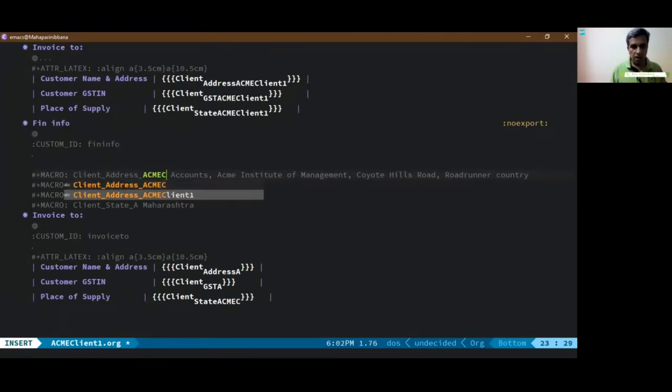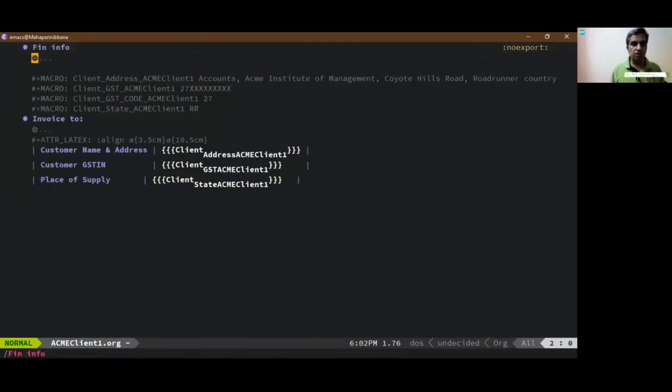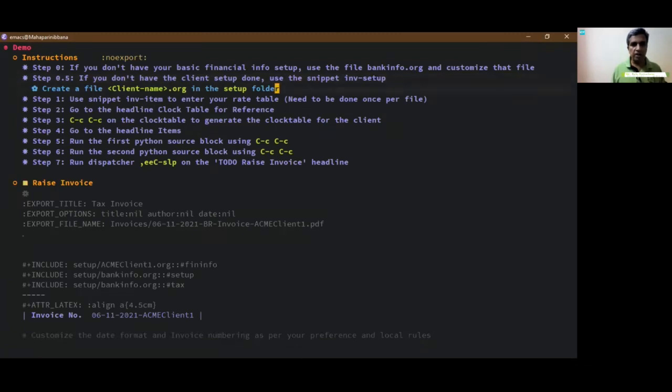Okay, client 1, and that's it. You're all set for you. Okay, so that's what it looks like, all the address and stuff filled out here. Okay, and then next one is to use